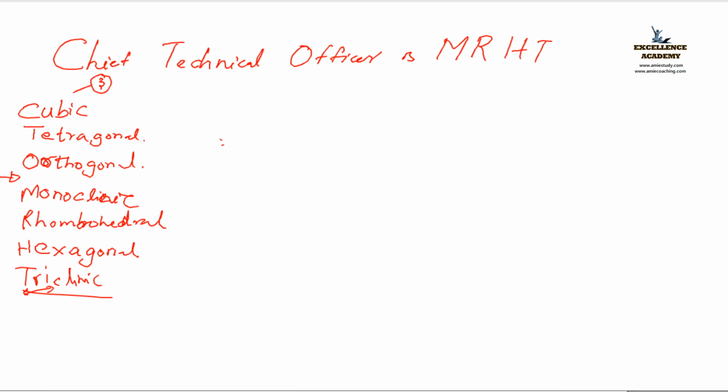So first one is CTO MRHT. You have to write first and last. Next comes tetra. Okay. Next is ortho, mono, rhombo. These 3 names you have to think. Hexagonal is familiar to all. Now let us try once again. What are the alphabets? Give me the alphabet first.